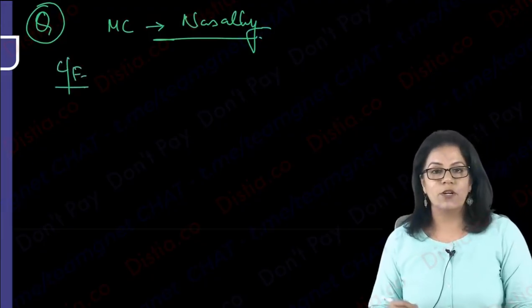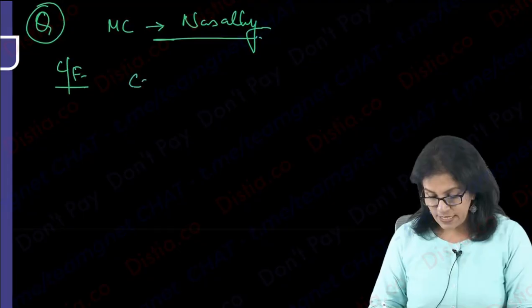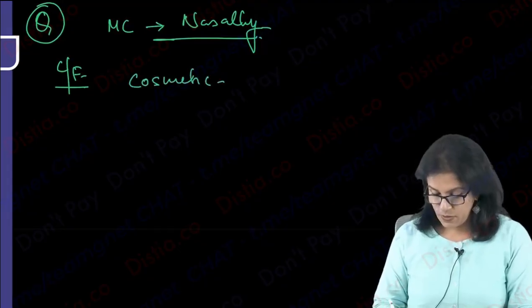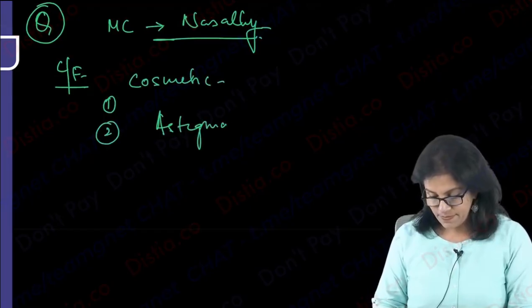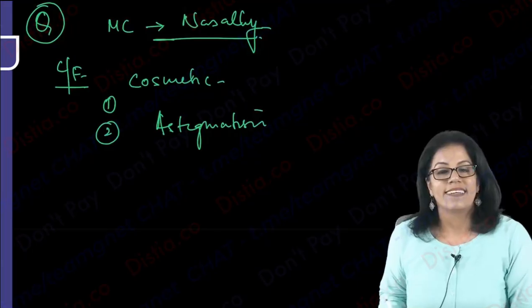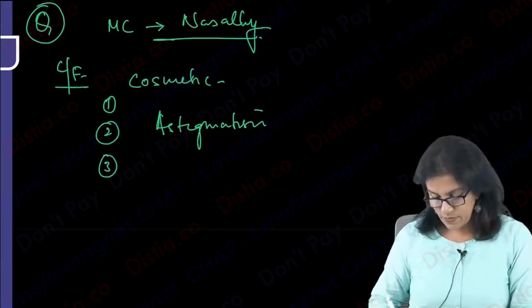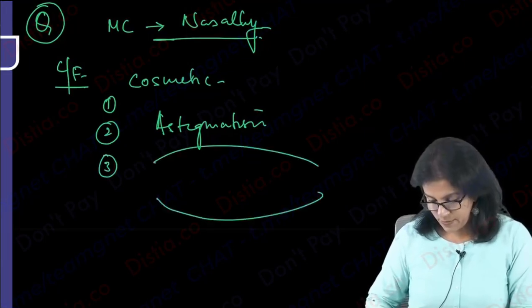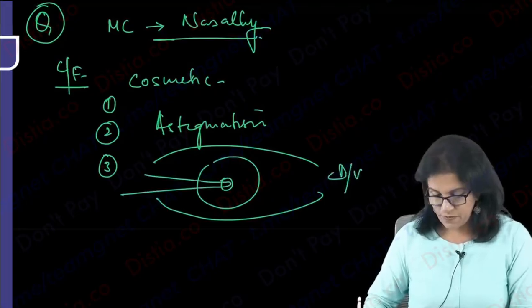Generally pterygium does not cause much problem if it is not covering the pupil. It is mainly cosmetic. Second, it may lead to astigmatism. And third, make the diagram all of you, if it encroaches on the pupil, it can lead to diminution of vision.